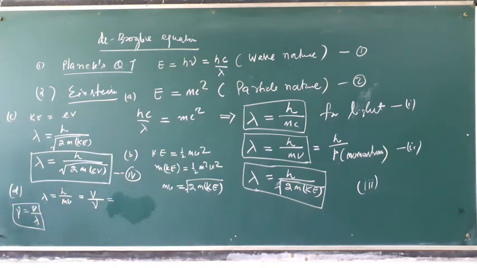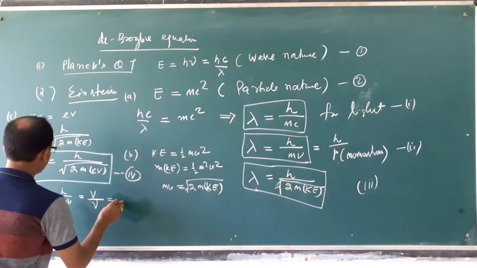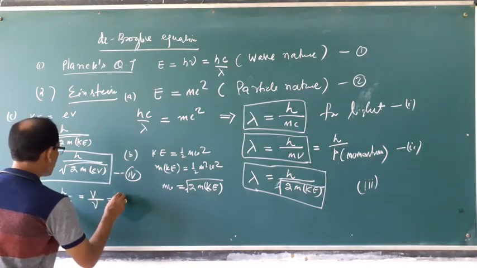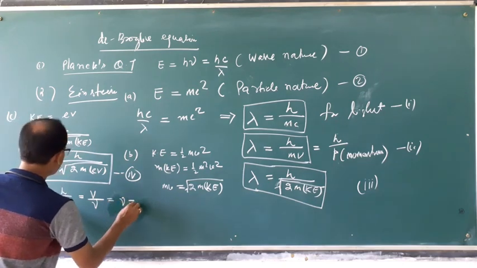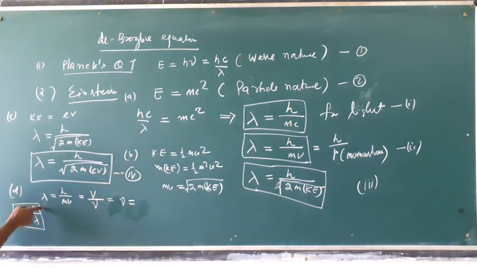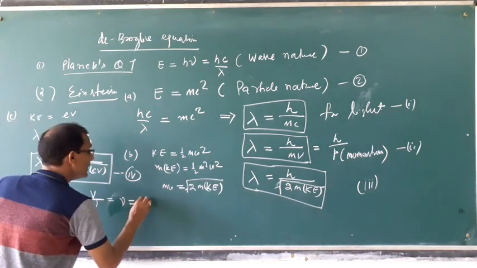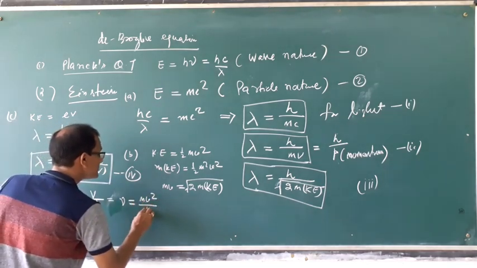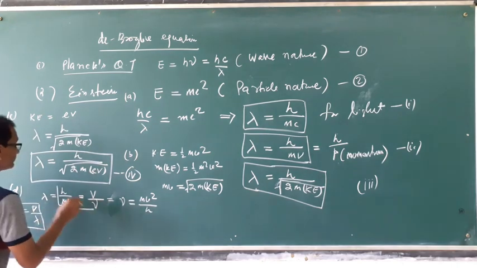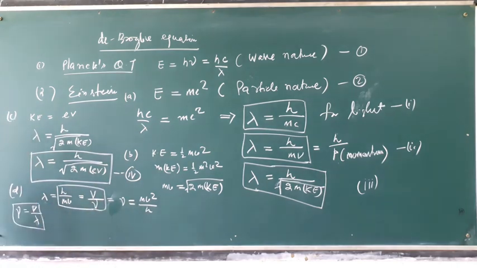As it is v by nu, then what you can write? Frequency is equal to mv square by h.